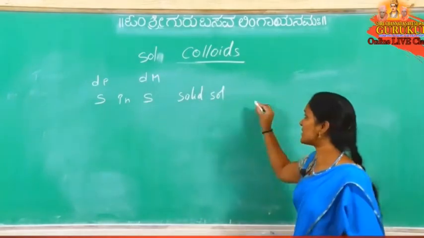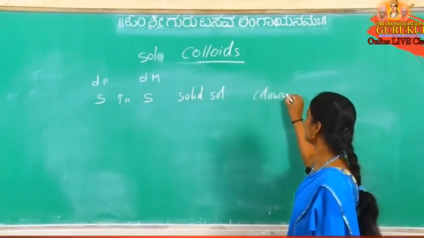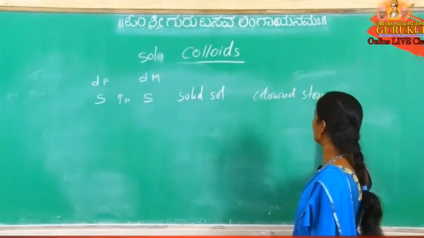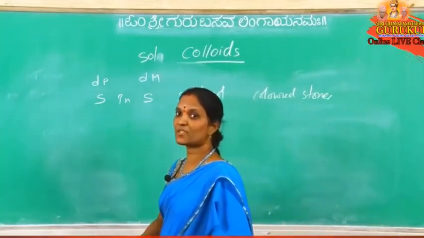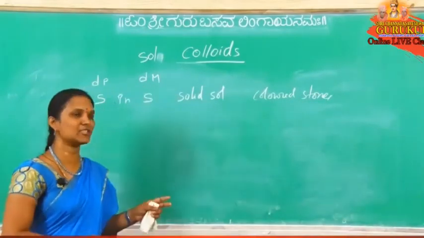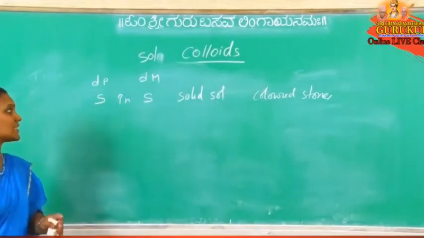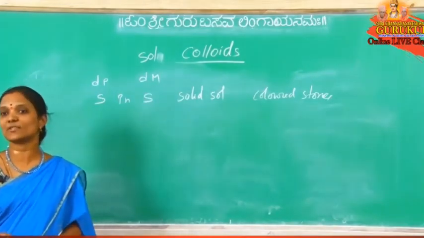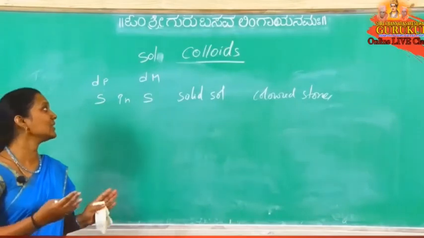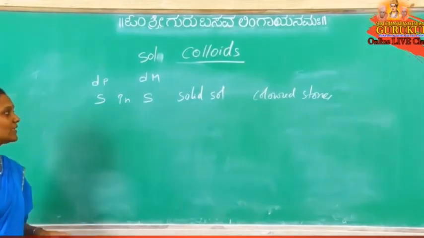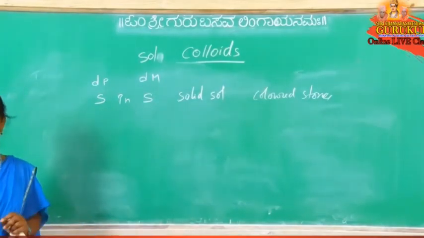So colored stones, anyone we are taking? Colored stones, gems. Gems means not what we are eating, but colored stones. Colored stones are an example for this solid sol. Solid sol means the dispersion phase is solid, dispersion medium is also solid. That is a solid colloidal solution, solid sol.